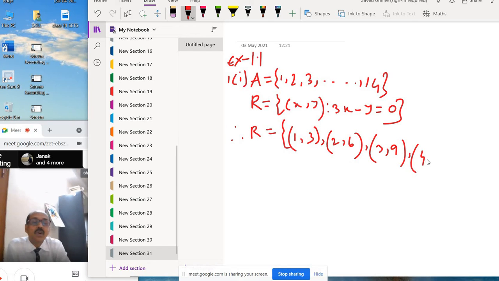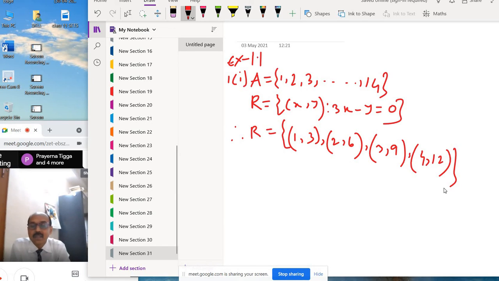So x equal to 4, then 4 into 3 is 12, so y equal to 12. If you take x equal to 5, then y equals 15, but 15 is not present in the given set. So don't take 15, that means up to (4,12). So this is the relation.